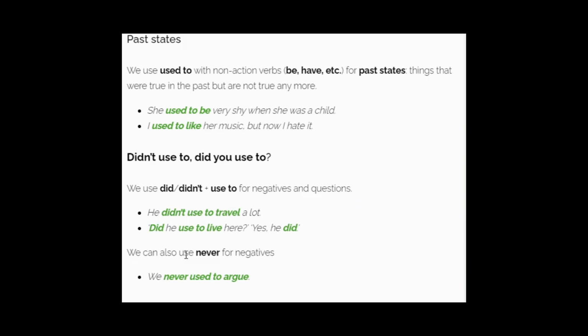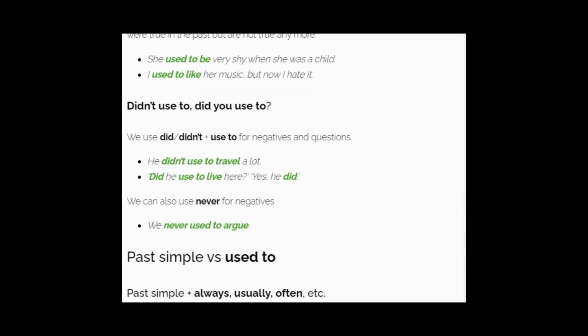When we talk about negatives and questions, we use "did" or "didn't". Example: He didn't used to travel a lot. So this person in the past didn't travel. He didn't go many times. He didn't travel in the past. This action did not happen repeatedly. So this person didn't used to travel a lot.